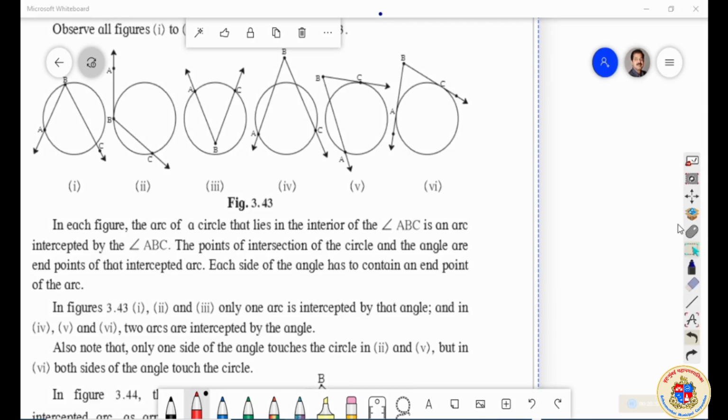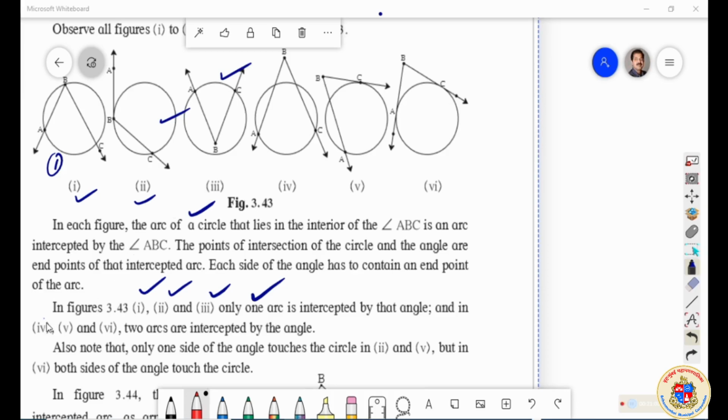In the case of 1, 2 and 3, here is an arc, correct? Here there is an arc. The angle is intercepted by that angle, one arc is formed. Here also one arc is formed.